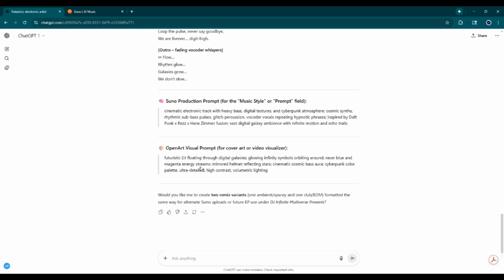So once you start using ChatGPT more and it knows what you're doing or what you're using, it knows which system I'm going to use. OpenArt to do my images, so it's giving me an option for that as well. But for now, let's go ahead and go over to Suno.